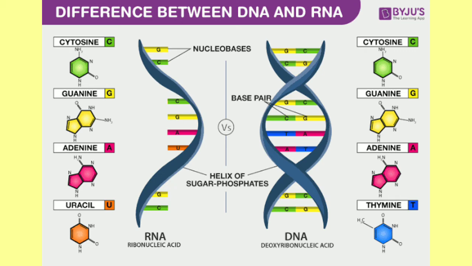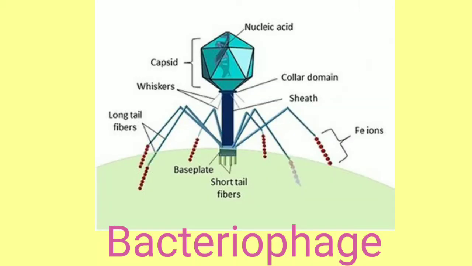And it was found later that some of the viruses, which are the intermediate forms between the living and the non-living world, have RNA as the genetic material, such as the tobacco mosaic virus and bacteriophages. Therefore, in this video, let's discuss the properties of this genetic material, that of DNA or RNA. In that way, we can find the chemical differences between the DNA and the RNA.